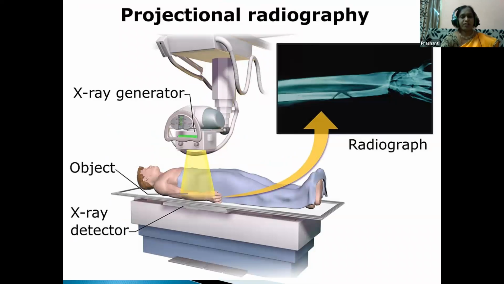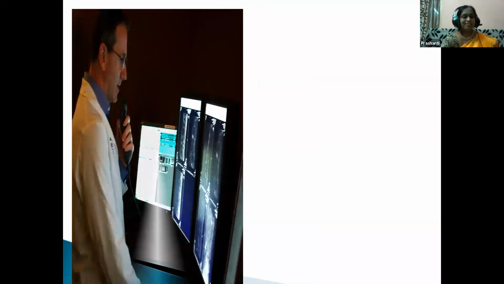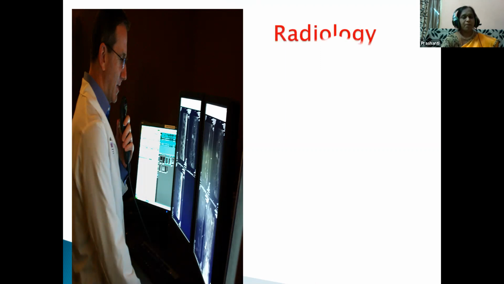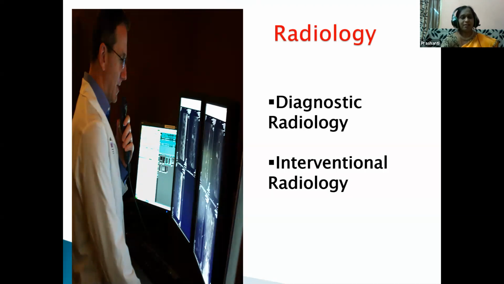What is radiography? Emitting radiations to identify a particular disease in the human body is called radiography. This is done by the physician by emitting ionizing radiations into the human body parts. It is classified into two areas, that is diagnostic radiology and interventional radiology. The name itself says diagnose. Diagnose means what, children? Tracing out. So here the physician will trace out the disease by emitting the radiations to the targeted part.